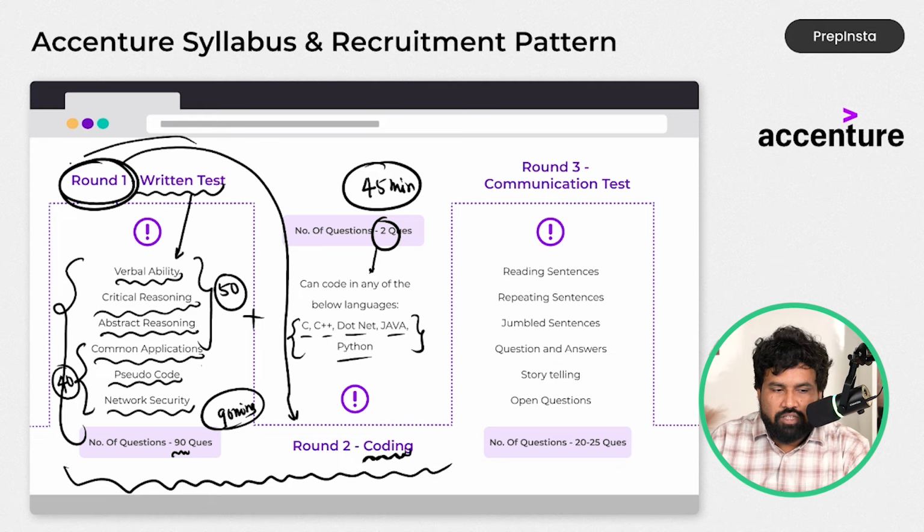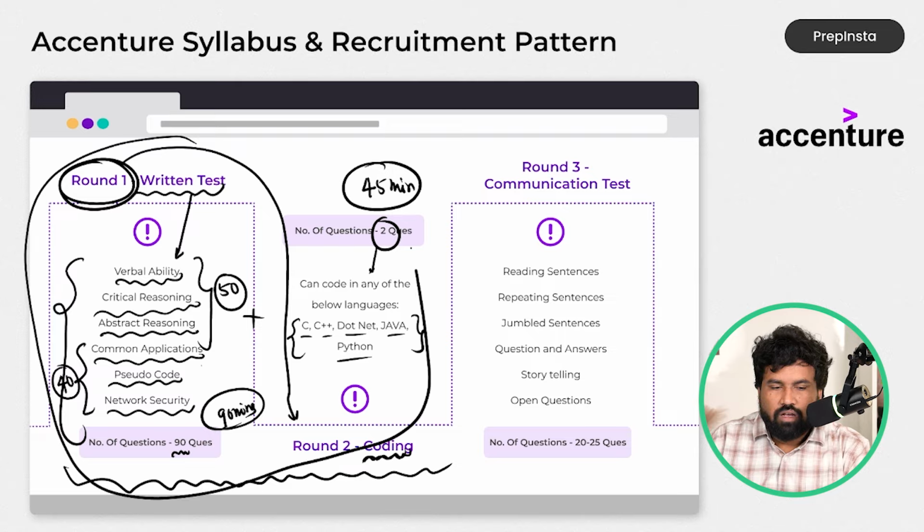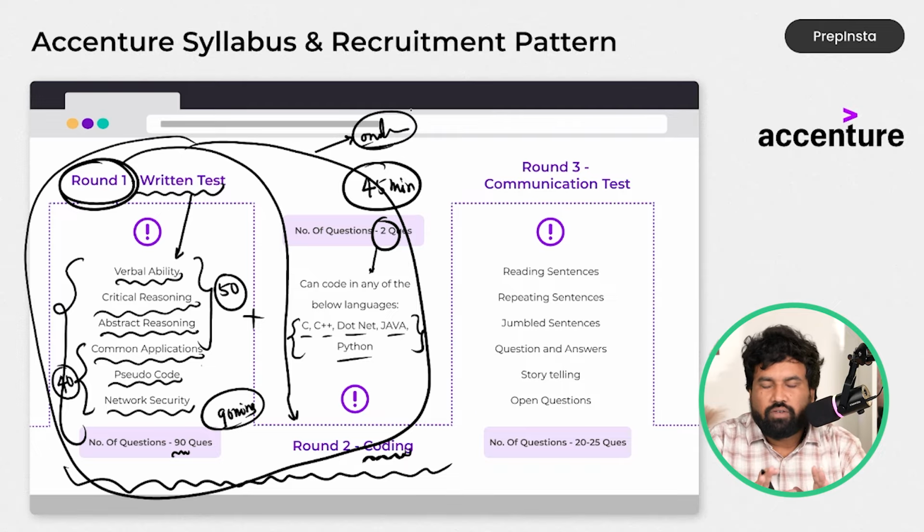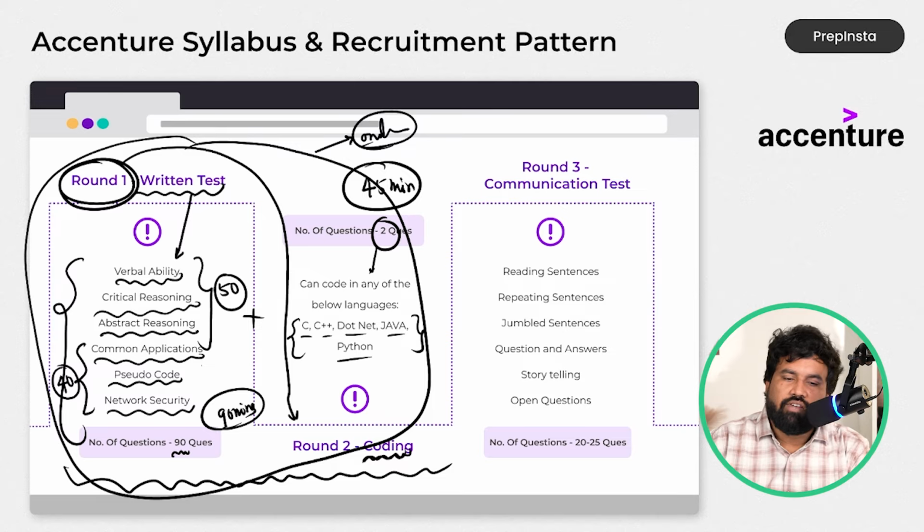And after completion of round 2, the total online assessment is completed, right? So you will be done with your examination, and they will take a gap of 1 week or 10 days, and later they will give you the list of qualified or shortlisted people, and they will ask you to get ready for the communication round.